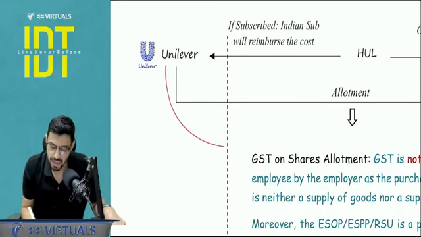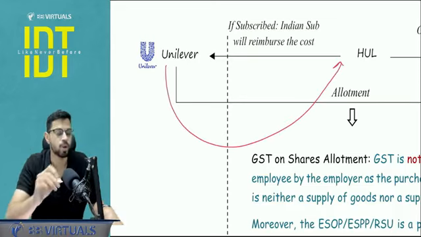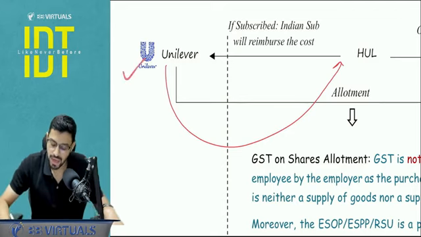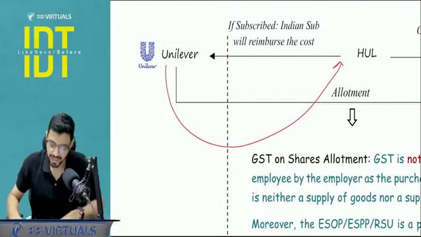Why? Because it will be considered as an import of service. What? It will be considered as an import of service because the supplier is outside India, recipient is in India, and the place of supply will fall in India. I hope this is clear.